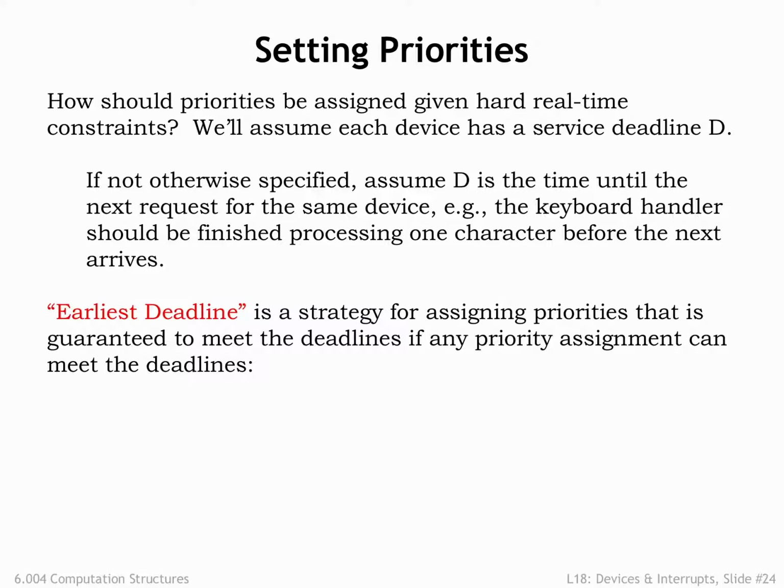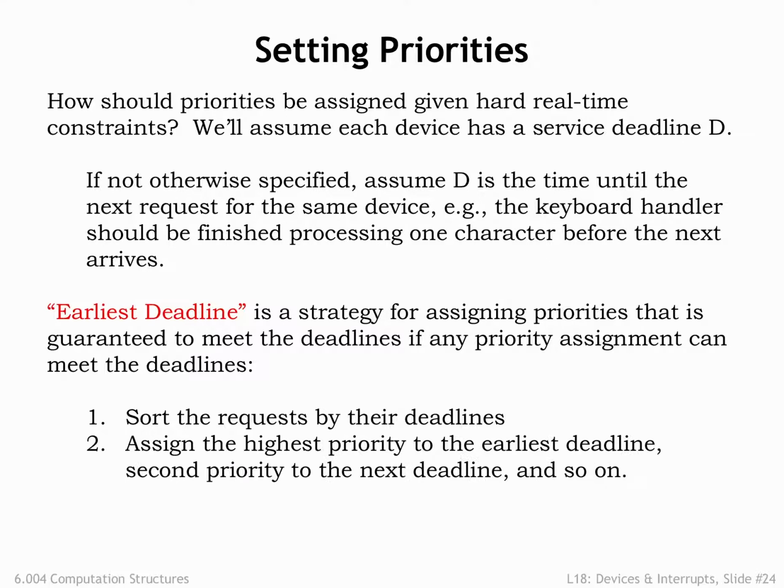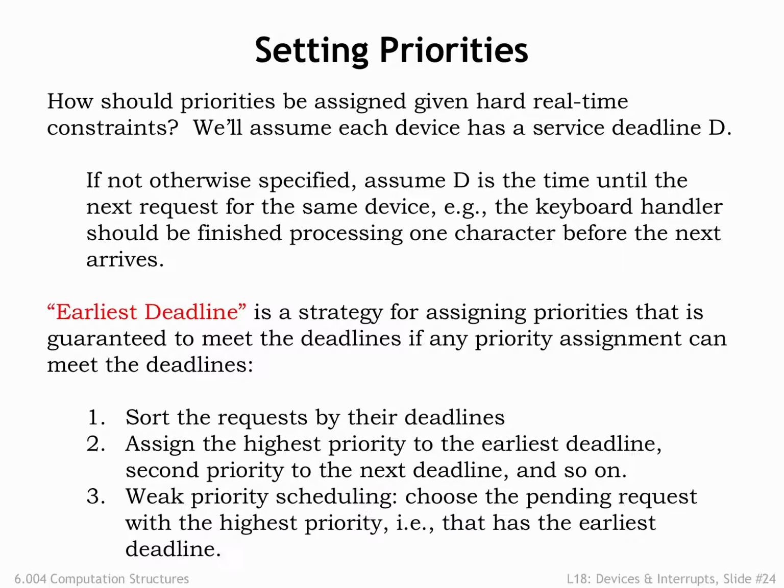Earliest deadline is a strategy for assigning priorities that is guaranteed to meet the deadlines if any priority assignment can meet the deadlines. It's very simple. Sort the requests by their deadlines. Assign the highest priority to the earliest deadline, second priority to the next deadline, and so on. A weak priority system will choose the pending request with the highest priority, in other words, the request that has the earliest deadline. Earliest deadline has an intuitive appeal.